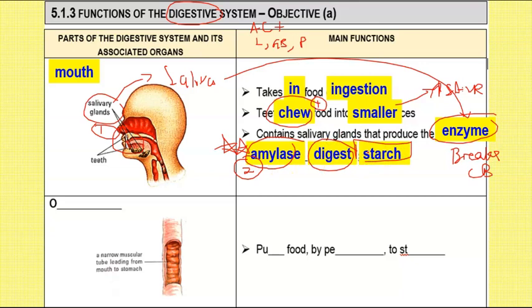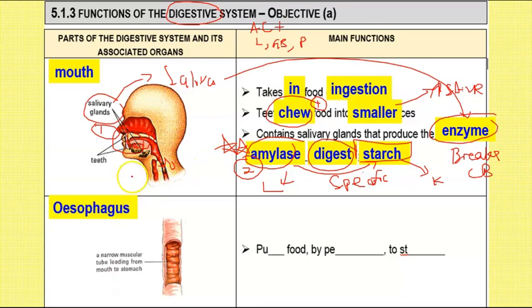Notice, amylase does not digest protein or fats. Remember, your enzymes are extremely, because of the lock and key, what is that? Very good, I can hear it. They are extremely specific. And because they are extremely specific, amylase can only break down starch. So amylase is the lock and starch is the key. Okay? So after the food is chewed up and rolled into small little pieces mixed with the saliva that contains amylase, it will then move from the mouth all the way down to the esophagus.